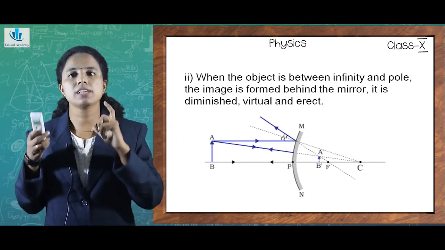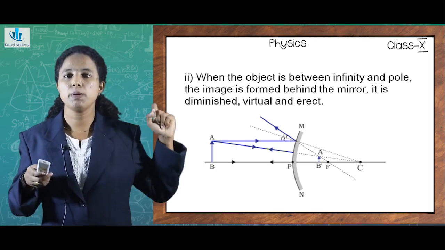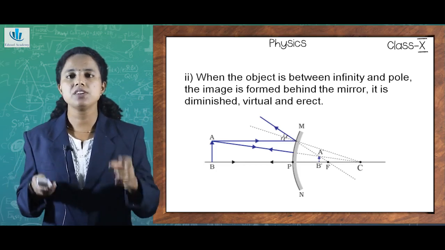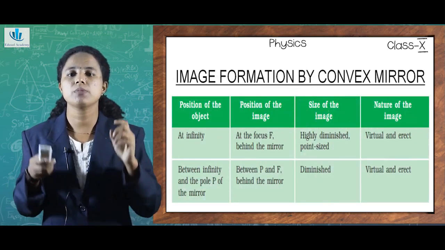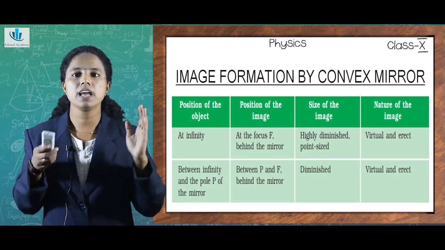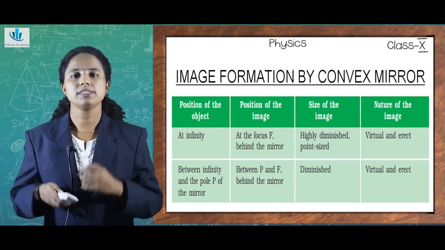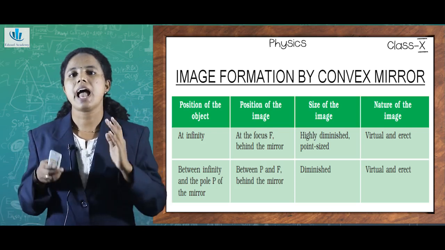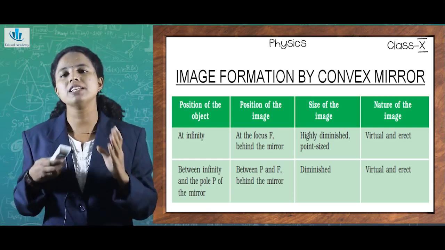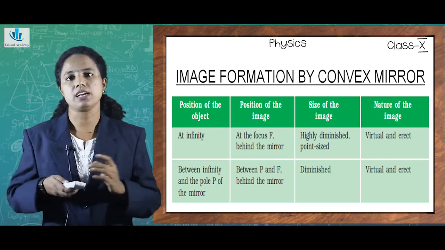And when you compare the size of the image and the size of the object, how can you infer? You can see that the image is formed behind the mirror, it is diminished, it is virtual and erect. So a general conclusion that we can make from image formation by convex mirror is that when the object is at infinity or between infinity and the pole of the mirror, the size and the nature are almost the same. That is, they will be highly diminished as well as virtual and erect. Only the position changes. So the general nature of image formation by a convex mirror is that images will be diminished, virtual as well as erect.